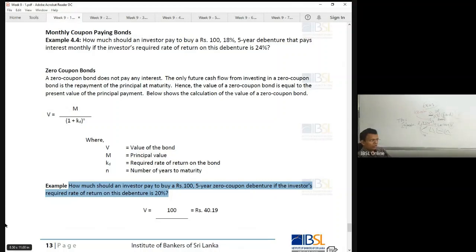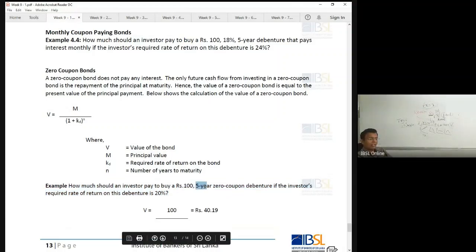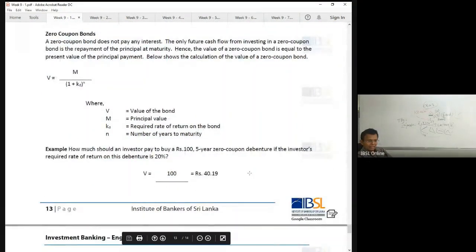So of course we can. 6 months? Yes, we have learned. That is the treasury bill formula. 12 months? Yes, same formula. Remember that? 1 plus R into number of days divided by 360. That is for 3, 6, 12 months, less than 1 year. But here in this question they are asking more than 1 year, 5 years. If it is more than 1 year, this is the formula you have to use.